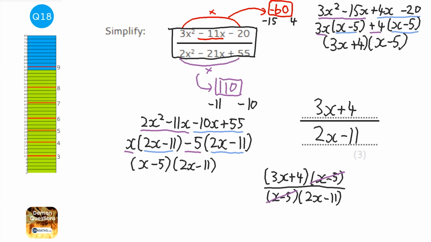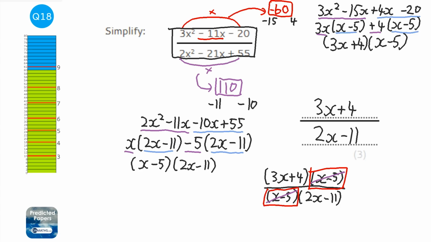Now these questions are really good to be practicing factorizing quadratics, because you get 2 for the price of 1 with these ones. But for your answer you don't need to put the brackets, because there's only those expressions at the top and only that expression at the bottom. A little bit of a hint is, when you're simplifying algebraic fractions, you'll pretty much always get a bracket in the top and bottom to cross out at the end, otherwise you can't simplify it.